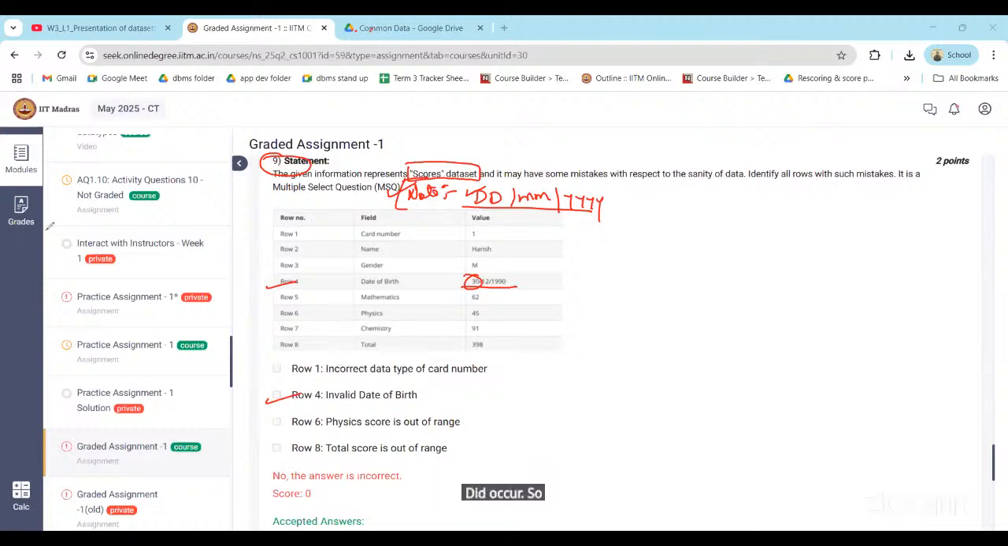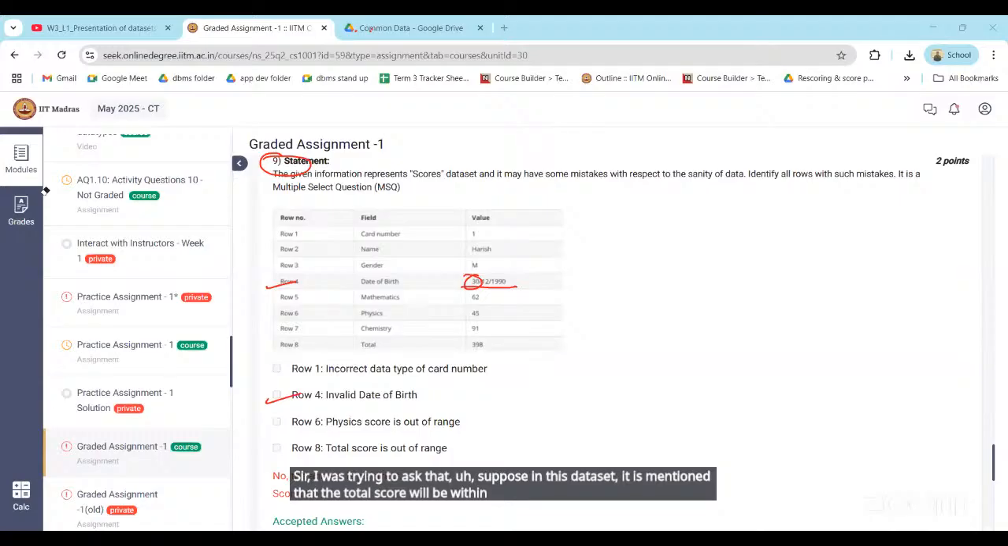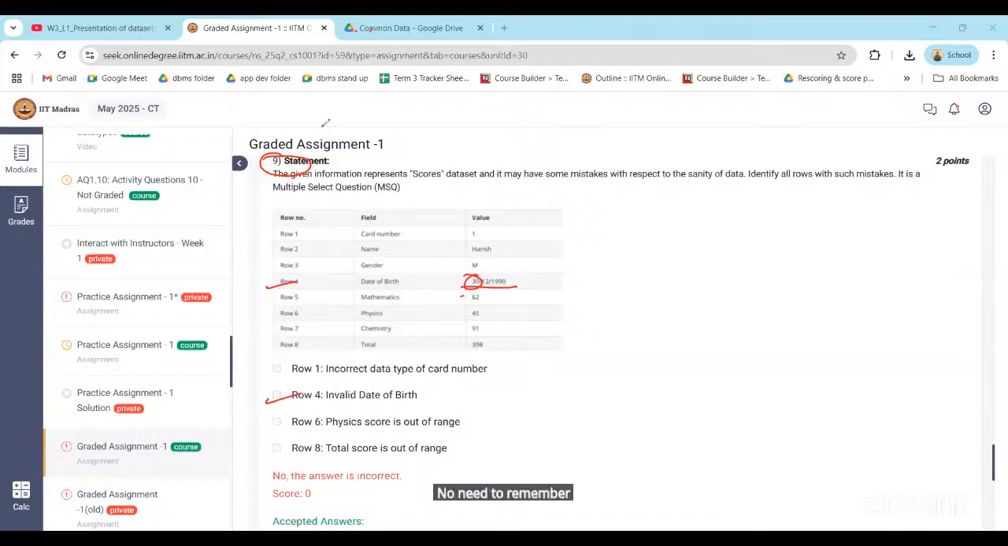Sir, I was trying to ask in the same question: do we have to consider the values? In the data set it is mentioned that the total score will be within range 300 and each score will be in range 100. So do we need to remember that for the exam, that each mark will be 100? No need to remember. Once you solve all the assignment questions every week, you will already get to know, right?